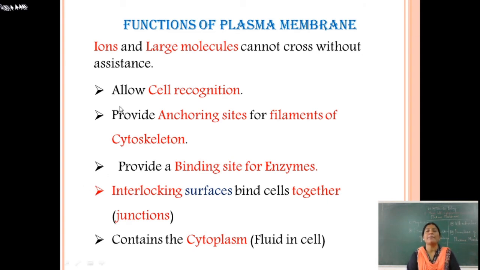The plasma membrane allows cell recognition. It provides anchoring sites for the filaments of the cytoskeleton. It also provides binding sites for enzymes, and interlocking the surface binds cells together, so they act as a junction. Then the plasma membrane also contains the cytoplasm, meaning the fluid in a cell.